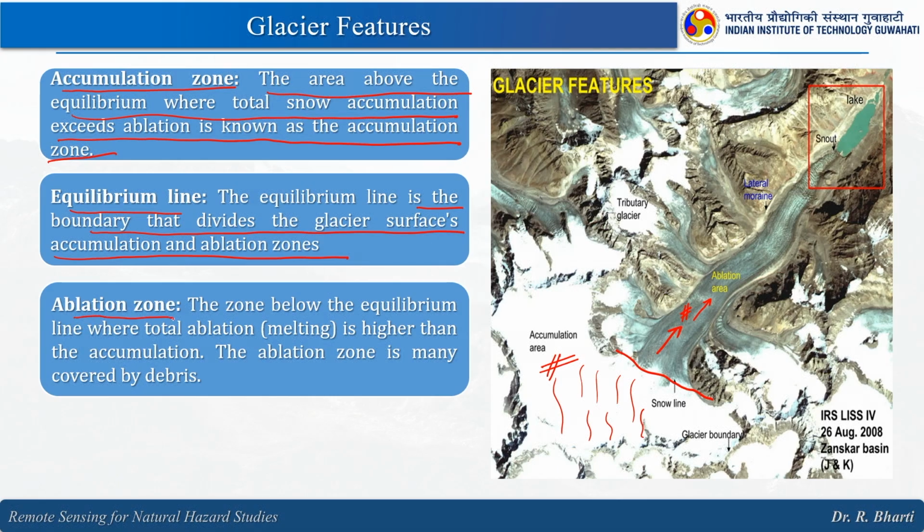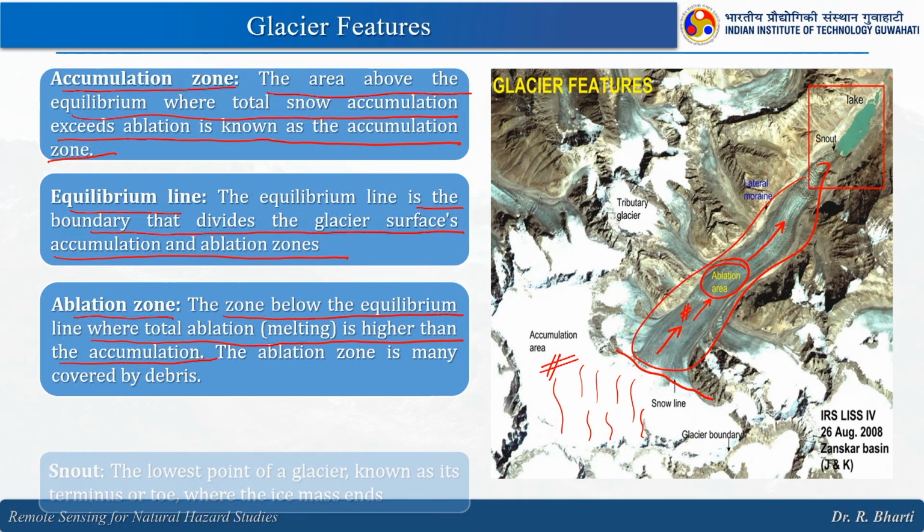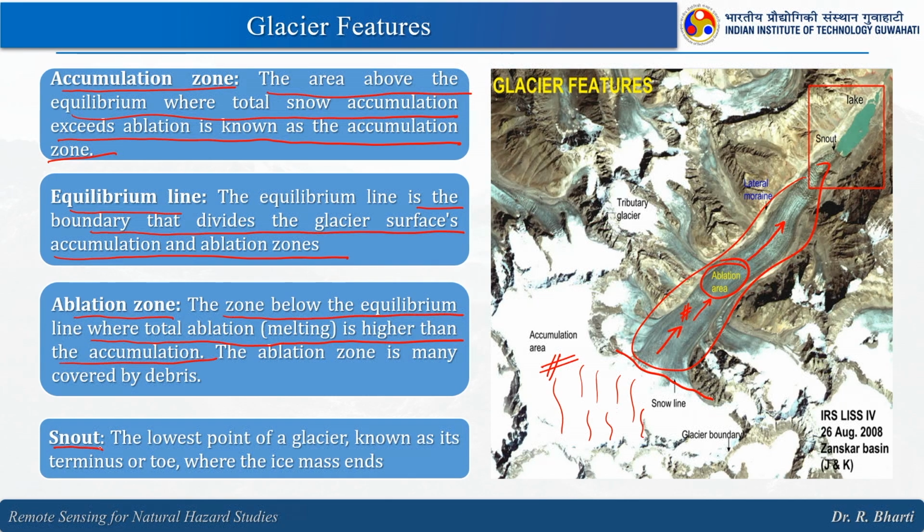The ablation zone is the zone below the equilibrium line where total ablation, melting, is higher than the accumulation. So, it is not necessary, but the melting happens in this region mostly and we call it the ablation zone. And the snout, this is also very important, the snout is the mouth of the glacier.